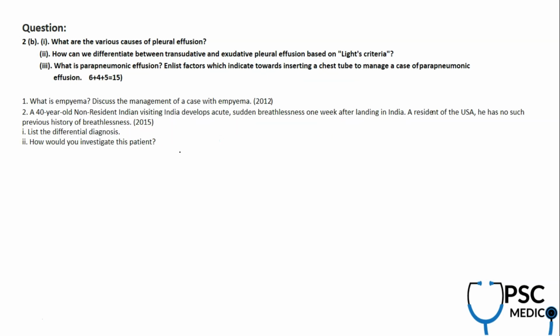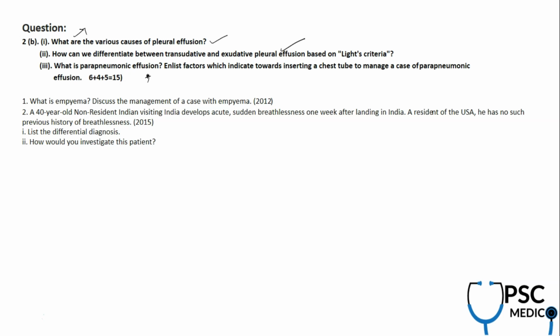Next is, what are the various causes of pleural effusion? This is from medicine, respiratory system. Pleural effusion was discussed along with the Light's criteria. But there is a touch of new concept to it. What is parapneumonic effusion? We all know that pleural effusion can be a manifestation of pneumonia which was not treated properly. The patient will develop parapneumonic effusion.